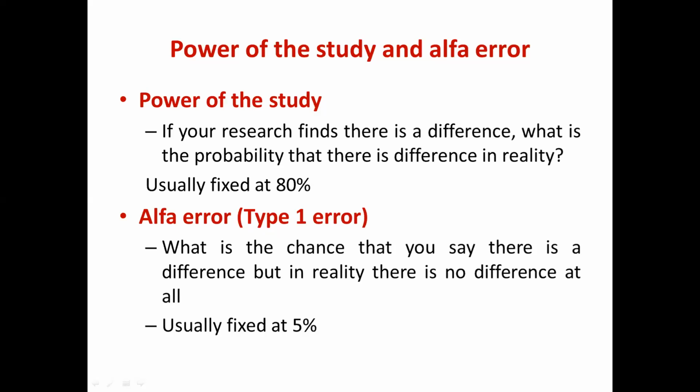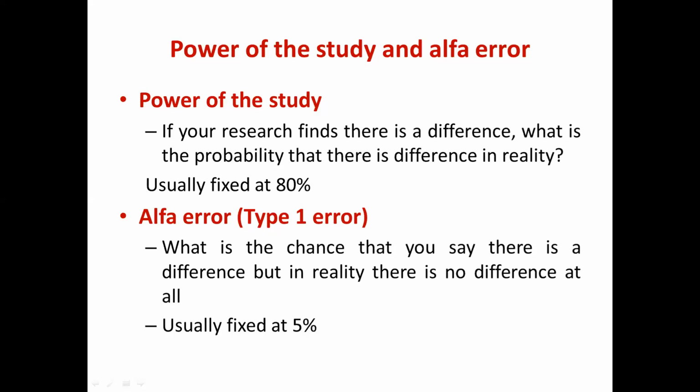My question is, there are two possibilities. In reality, drug A may be really better than drug B, or you may be wrong. Drug A may be having the same kind of efficacy as that of drug B. The power of the study is the extent to which you come to a conclusion that there is a difference, and in reality there is a difference. You are more powerful in saying that there is a difference. To say there is a difference, you need to have a power.